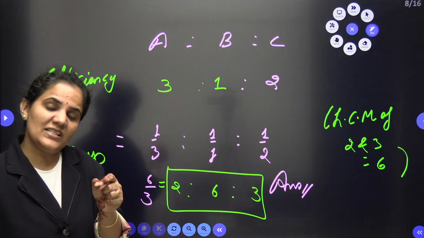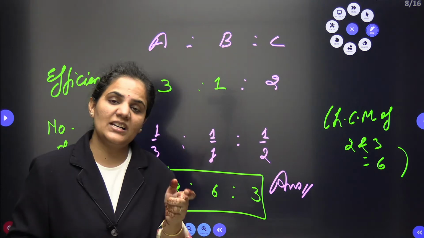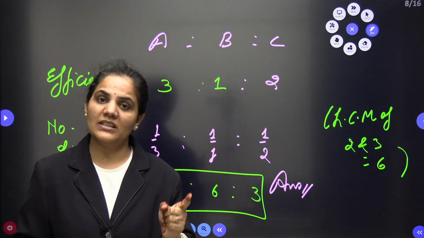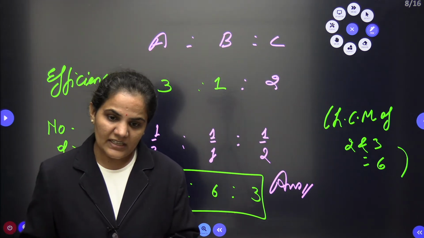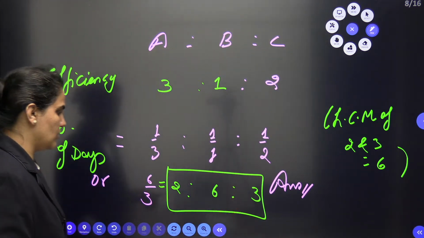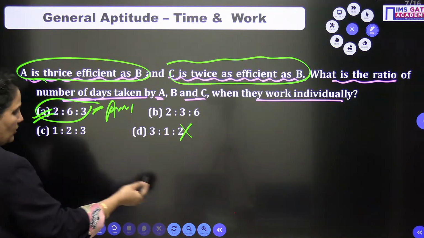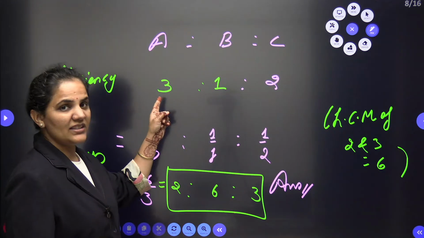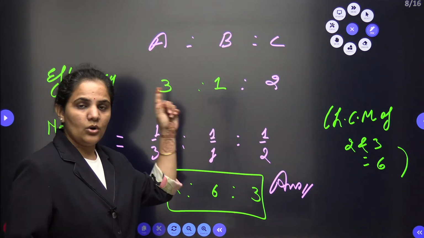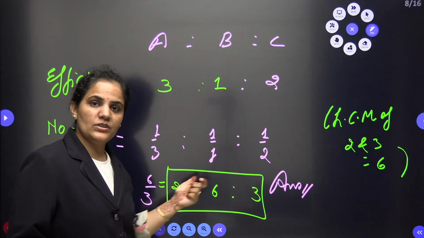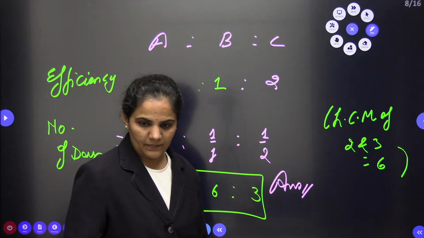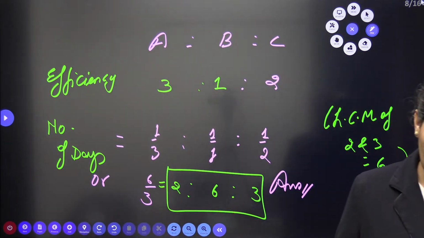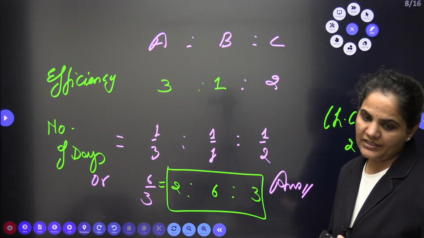If you can understand from here the relation between their efficiency, then very easily you can solve this question for the number of days. Literally very easily you can approach. So the ratio they are asking about is 2 is to 6 is to 3, because their efficiency is in the ratio 3 is to 1 is to 2. Then the number of days will be 2 is to 6 is to 3. Is it clear, everyone? Right.